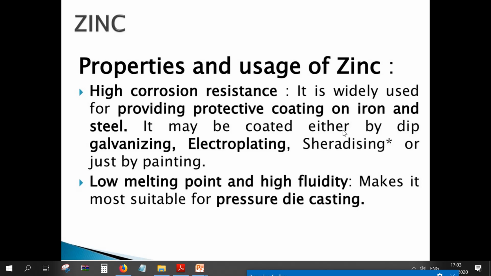Then comes zinc. Properties and usage of zinc: it is highly corrosion resistant. It is widely used for providing protective coating on iron and steel. We use it as a coating material for iron and steel. It may be coated either by dip galvanizing, electroplating, sherardizing, or by just painting. These are the methods of applying a zinc coating over iron and steel.